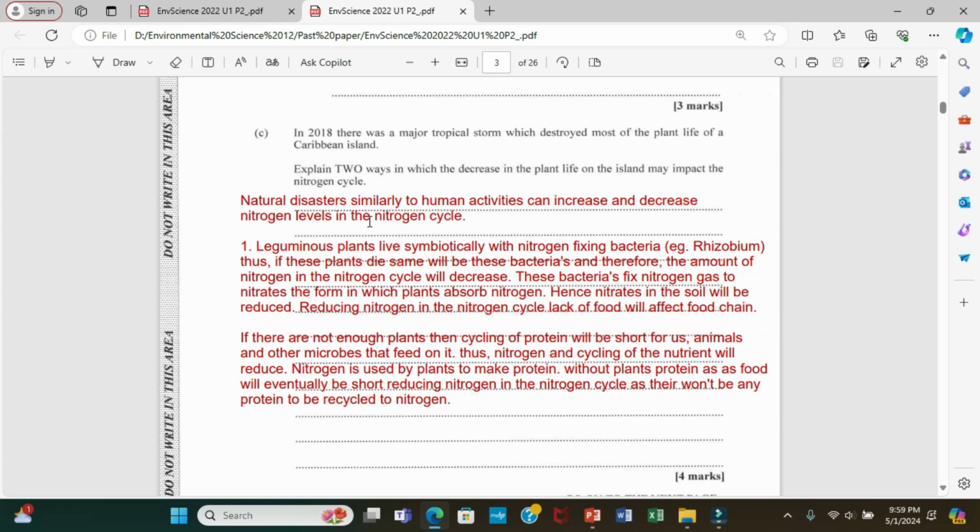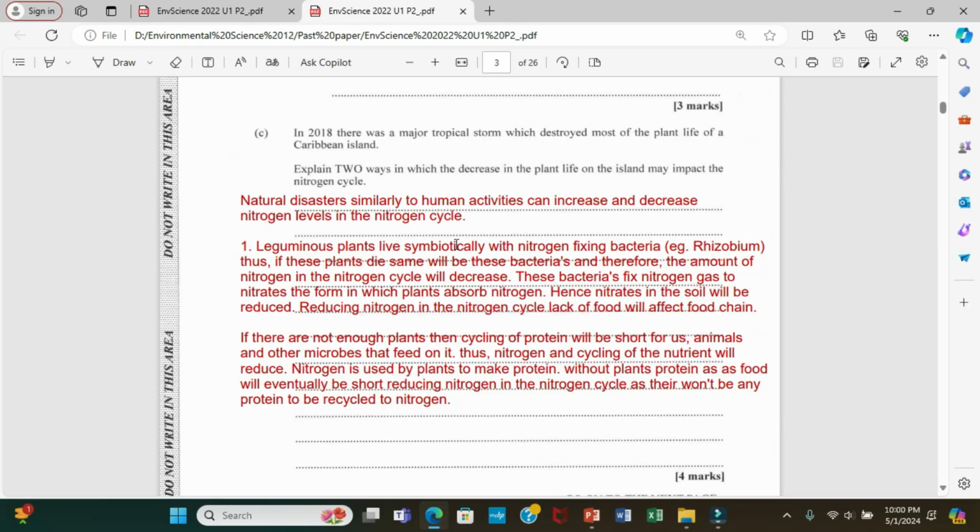Now, I said natural disasters, similar to human activities, can increase or decrease nitrogen level in the nitrogen cycle. Alright, so human activities, if we don't curtail our behavior, we can affect the environment. And the same thing, when we have natural disasters, it results in negative effects on the environment.